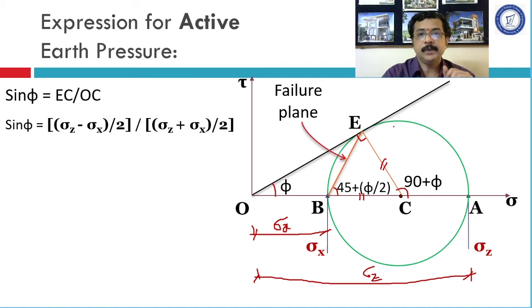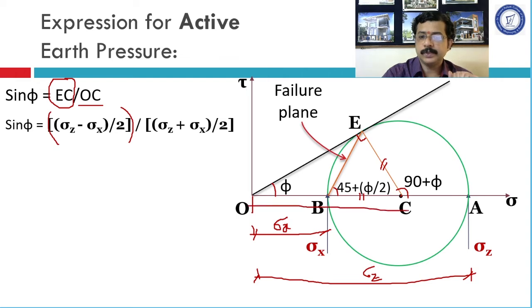But BC is equal to EC. Hence, in the numerator, EC can be replaced by this quantity, sigma z minus sigma x divided by 2. This has become the numerator. Now, let us go for the denominator. What is OC? This distance is OC.